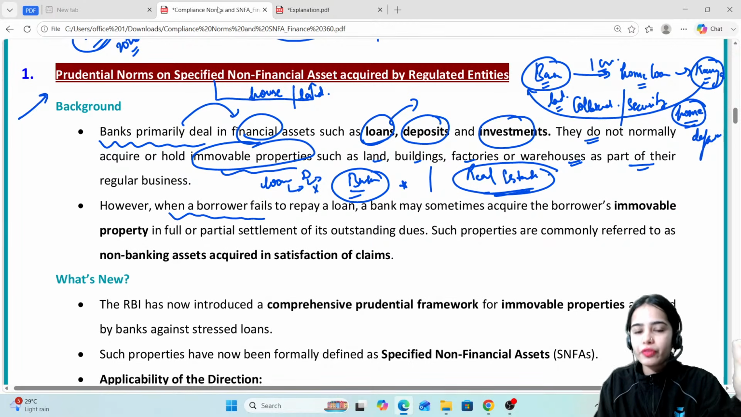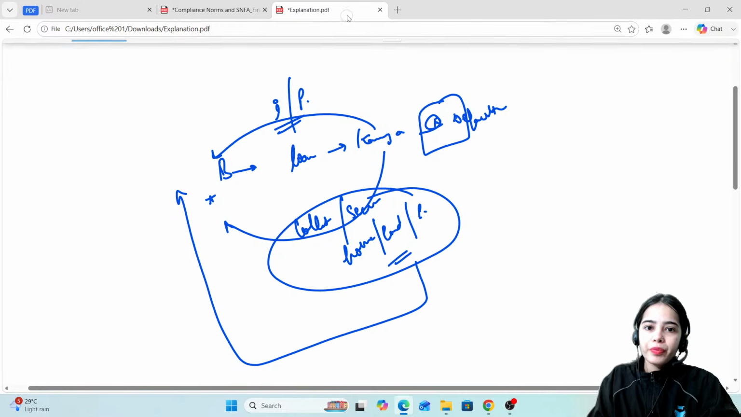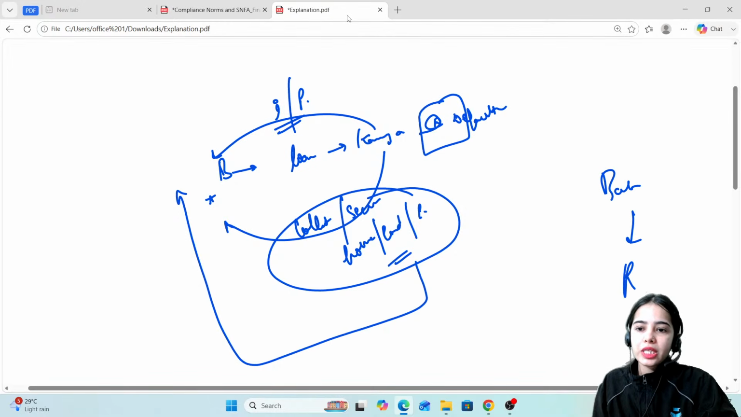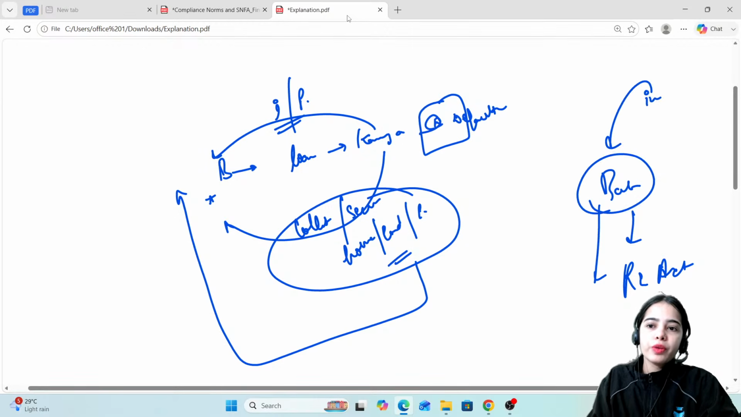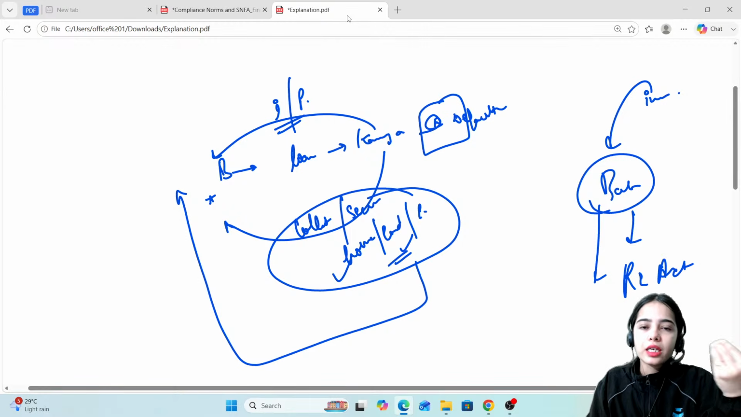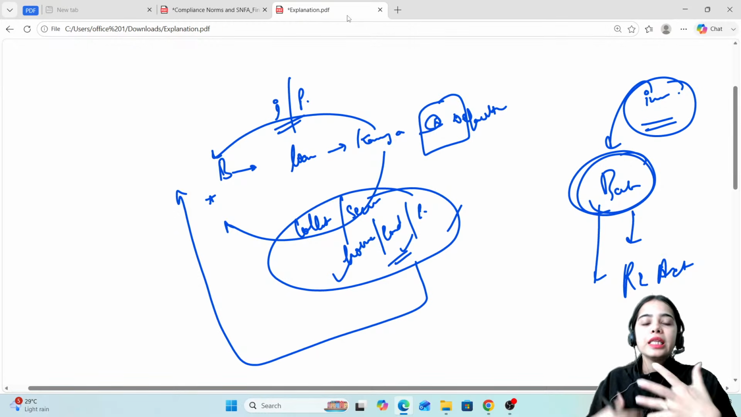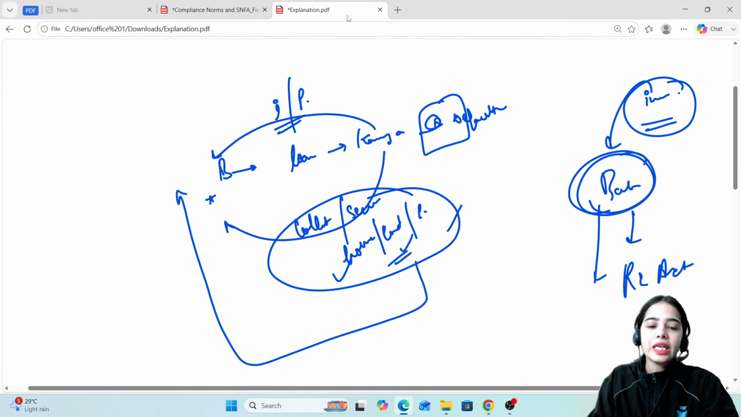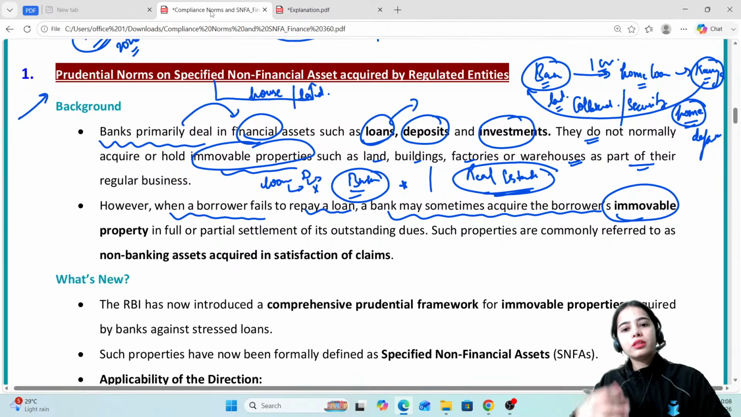However, when a borrower fails to repay a loan, the bank may sometimes acquire the borrower's immovable property. So banks are not directly engaged in real estate activities. They are not in the business of real estate, right? But banks also acquire immovable property such as a house, land, property. This immovable property is acquired by the bank as collateral or when the other party defaults. So the bank can acquire the property.